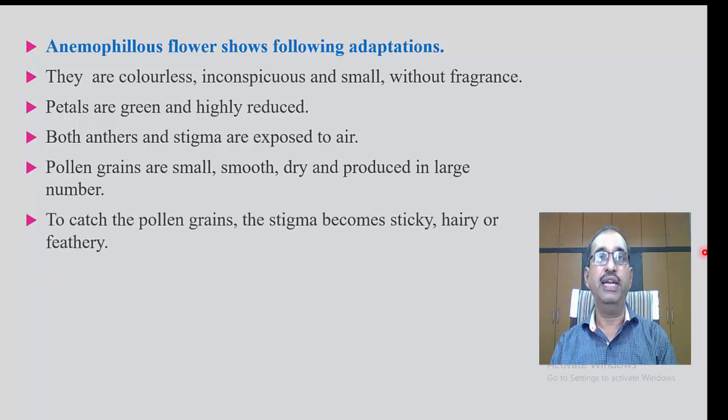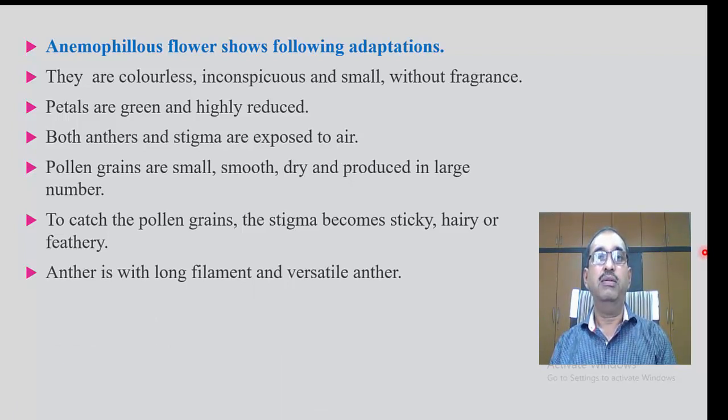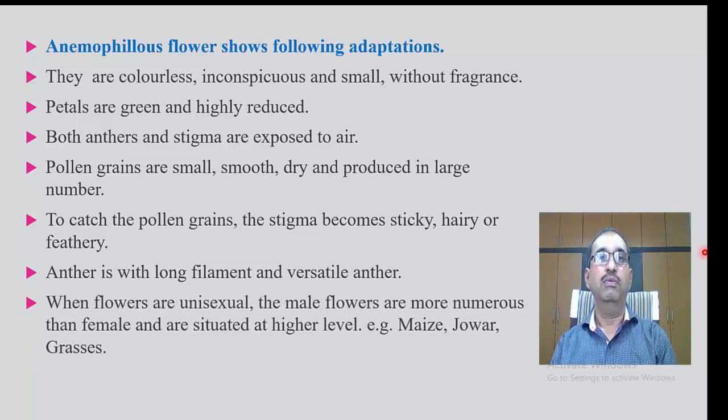To catch the pollen grains, the stigma becomes sticky, hairy, or feathery. Anther has a long filament with a versatile anther. When flowers are unisexual, the male flowers are more numerous than female flowers and are situated at a higher level. For example, maize, jowar, grasses.